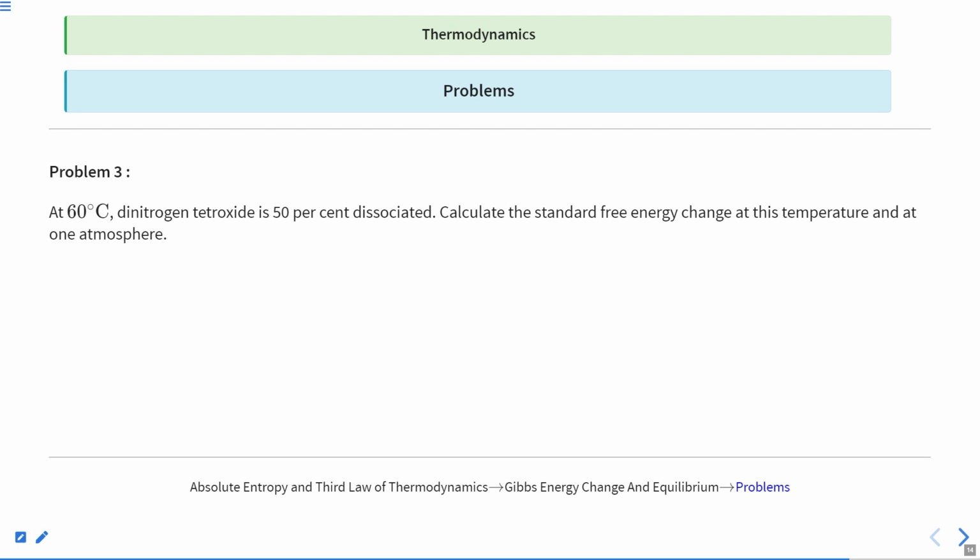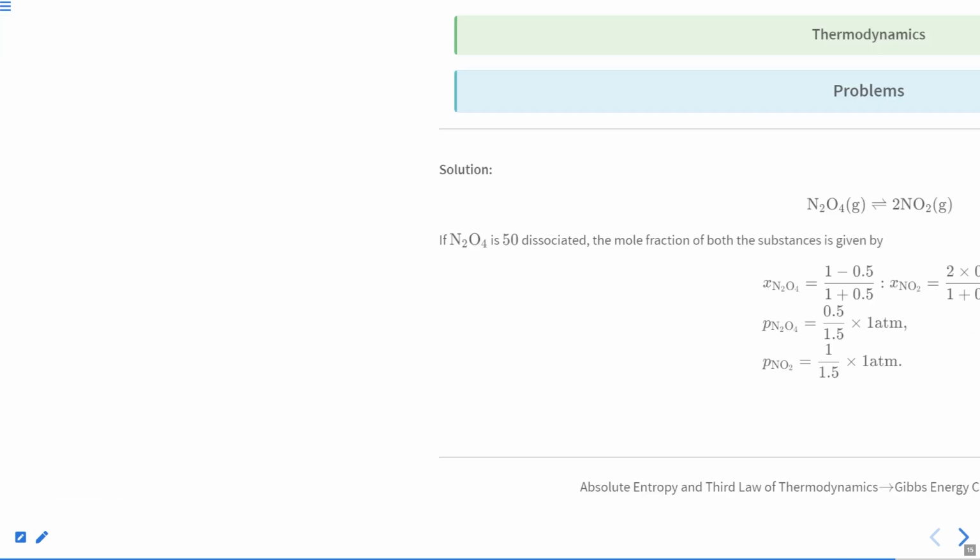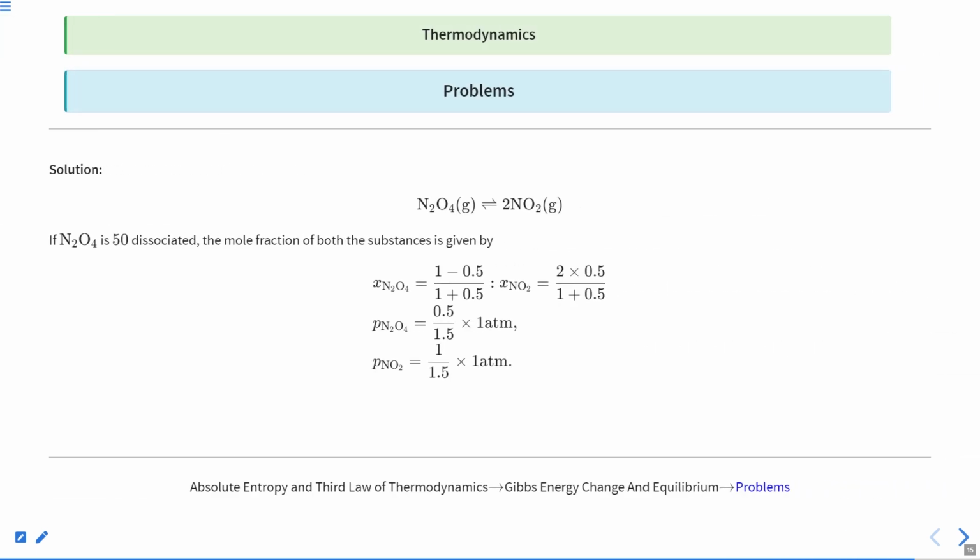At 60 degrees Celsius, nitrogen tetroxide is 50% dissociated. Calculate the standard free Gibbs energy at this temperature and at 1 atmosphere. How will we do it? First of all, we know this is the equation for it. If N2O4 is 50% dissociated, we can calculate the mole fractions in this way: 1 minus 0.5, and 2 into 0.5 by 1 into 0.5.